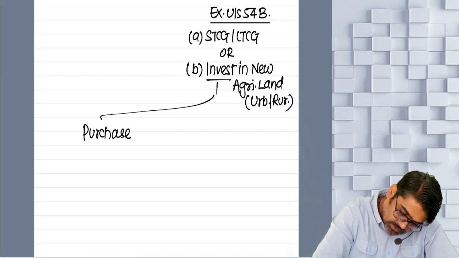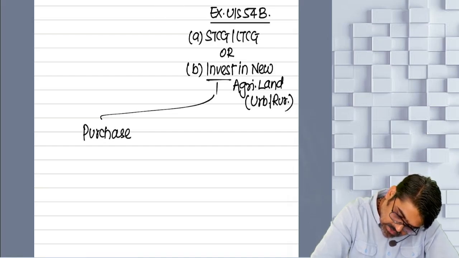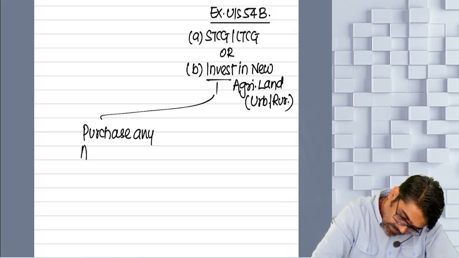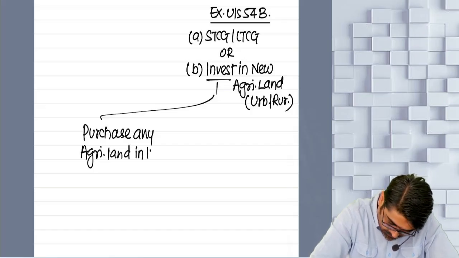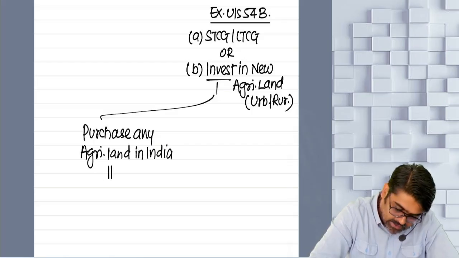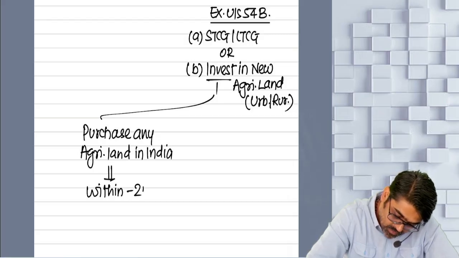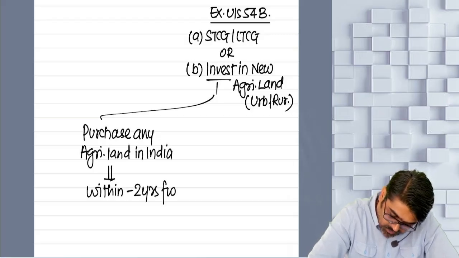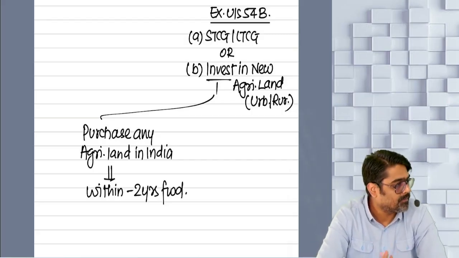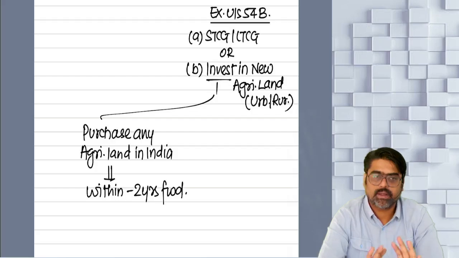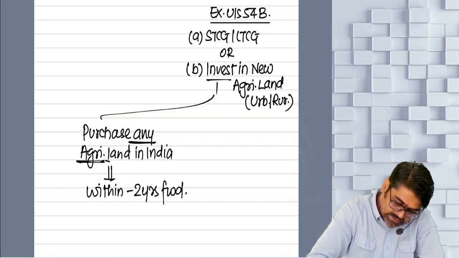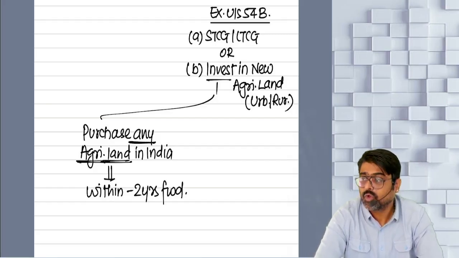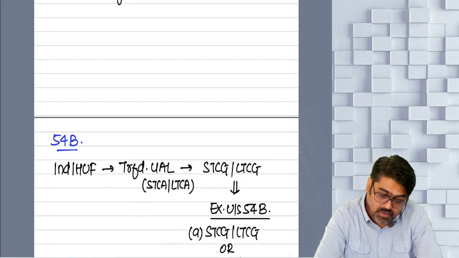It can be any. Invest means you have to purchase any agricultural land only in India, and this purchase should happen within 2 years forward. 2 years time has been given. So any agricultural land purchased within 2 years after the date of transfer of the original land.